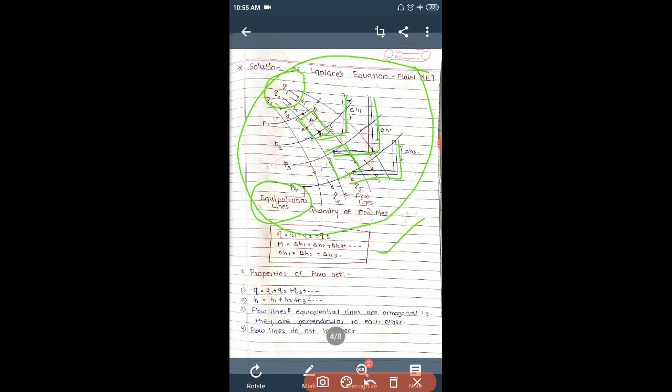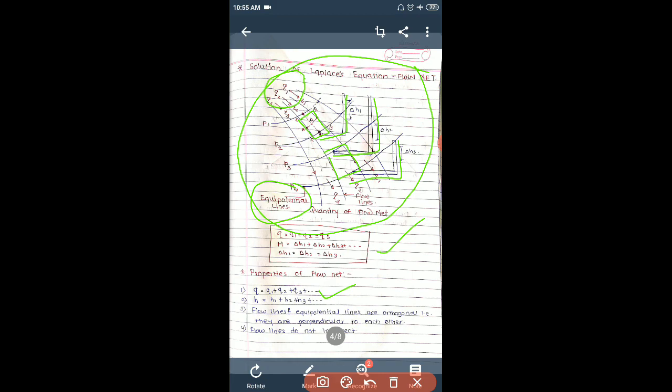See this first property: discharge Q1, Q2, Q3 through each flow path is equal, and total discharge is the addition of all the discharges, so Q is equal to Q1 plus Q2 plus Q3.